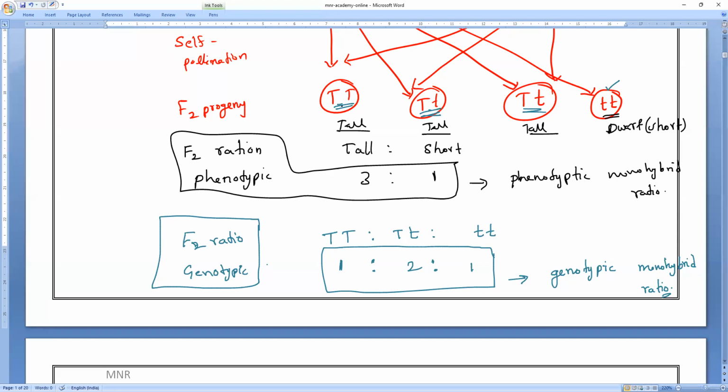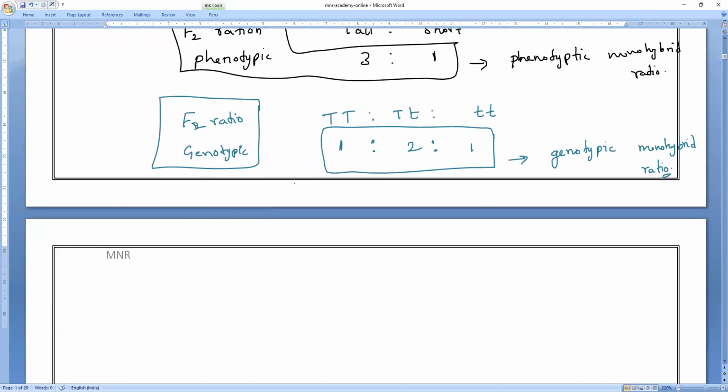Understand? Now here there is another one. If they ask you the pure ones in the F2 generation, the F2 ratio of genotype, then what will happen? Pure means what? Homozygous.